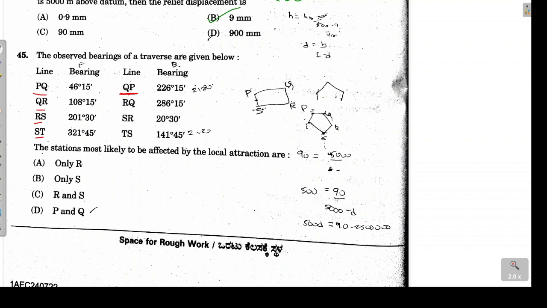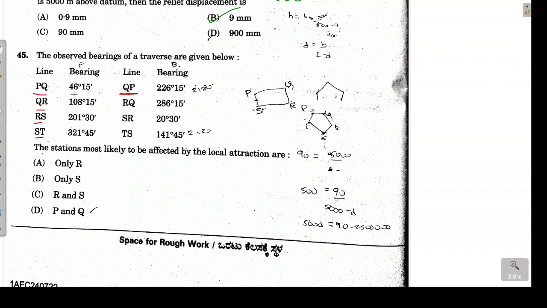Now the method to solve such a problem is that the difference of the back bearing and fore bearing should be equal to 180 degrees. If it is so, that means both the stations are free from local attraction. But if it is not equal to 180, then the chances are either one of the stations is affected by local attraction or both the stations are affected by local attraction.